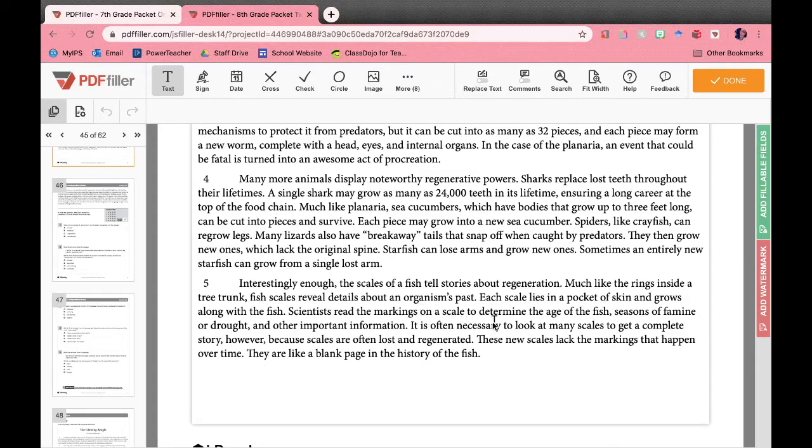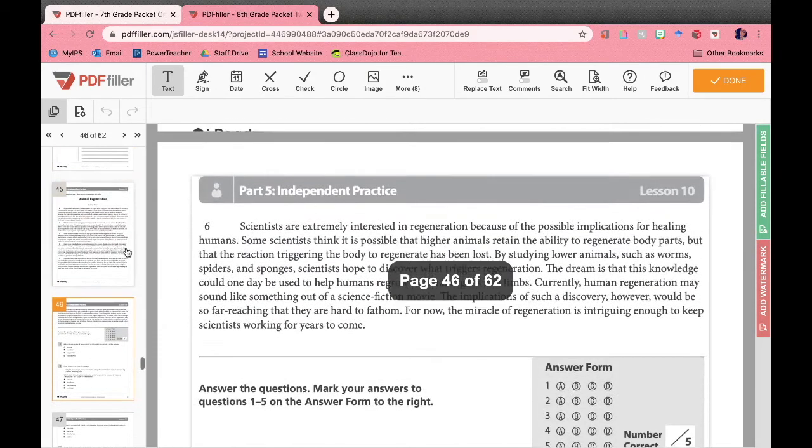Scientists read the markings on a scale to determine the age of the fish, seasons of famine or drought, and other important information. It is often necessary to look at many scales to get a complete story, however, because scales are often lost and regenerated. These new scales lack the markings that happen over time. They're like a blank page in the history of the fish.